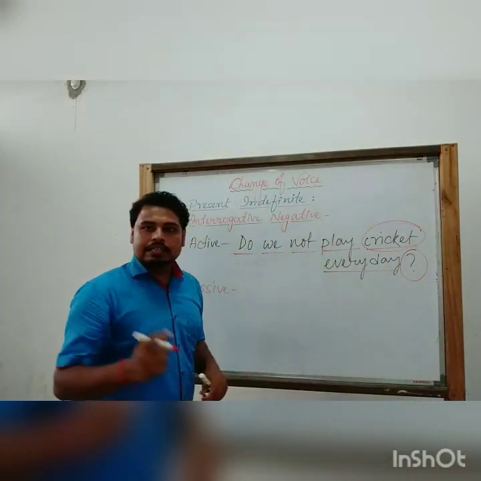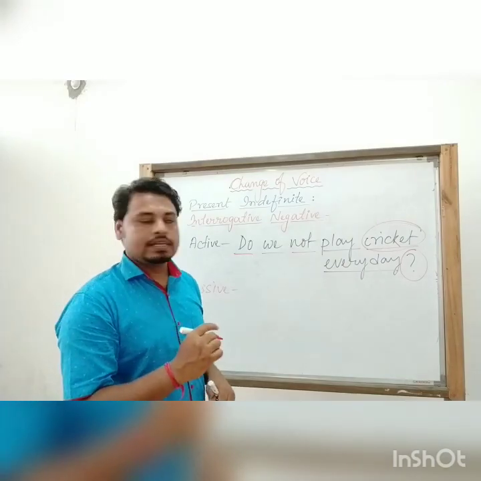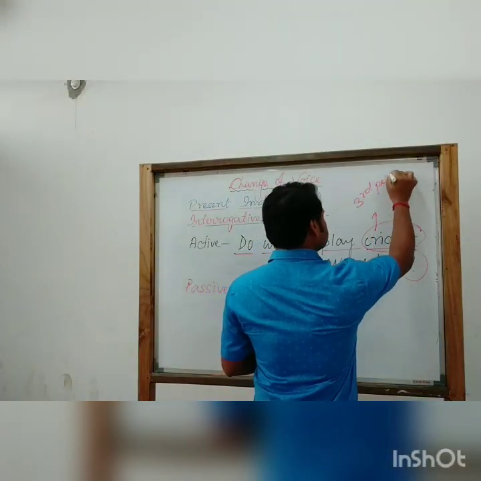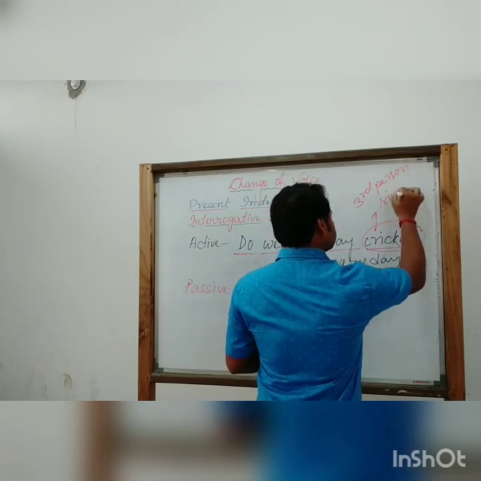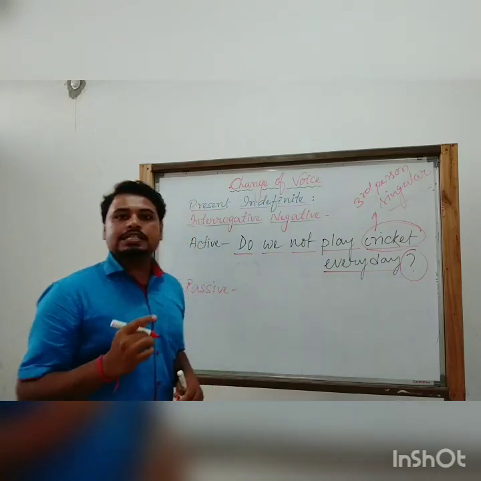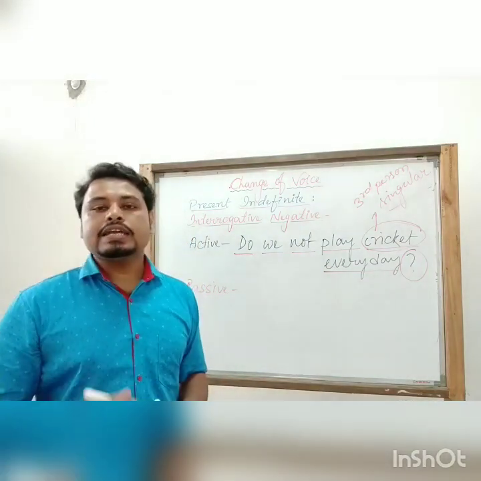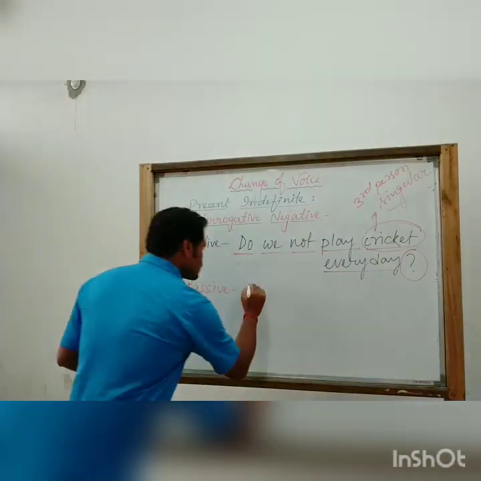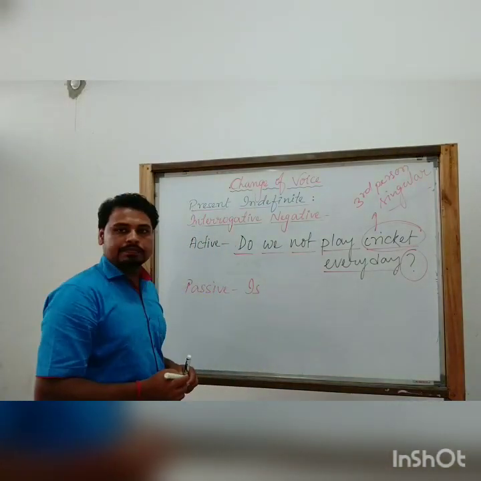That means third person singular number. So in case of third person singular number, in present indefinite tense, the be verb should be is. So first we are using is.